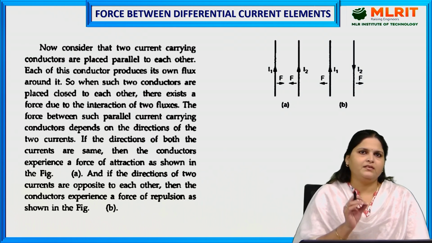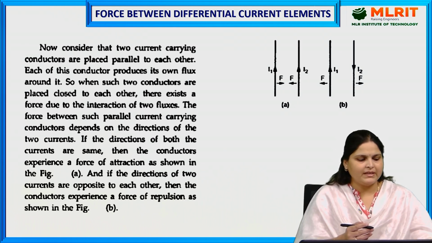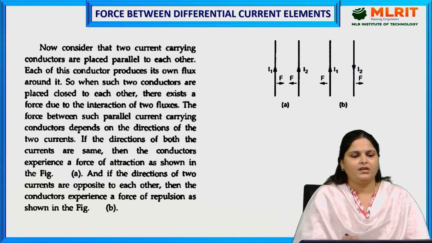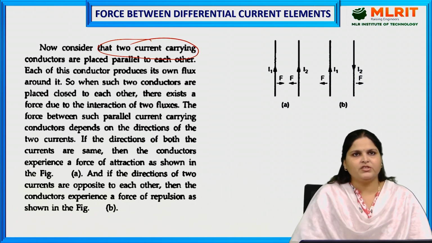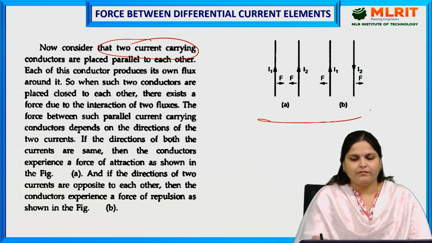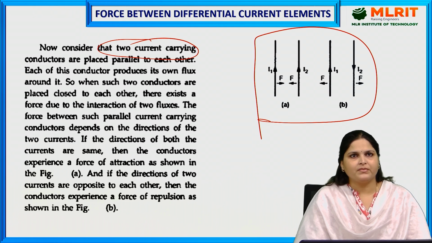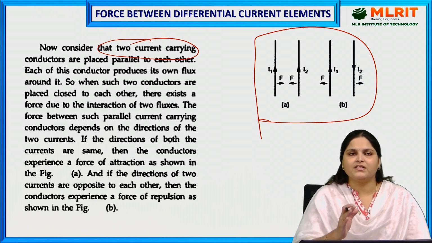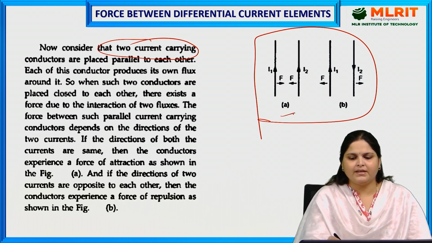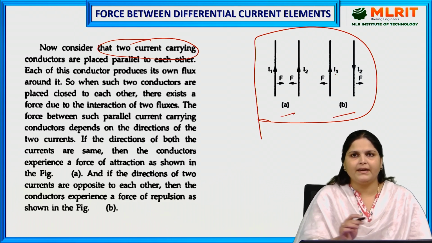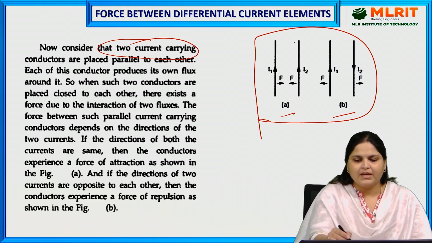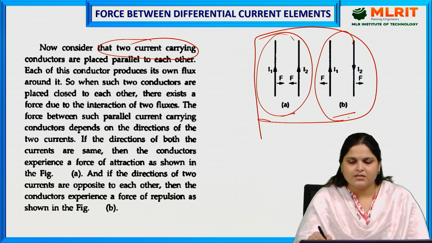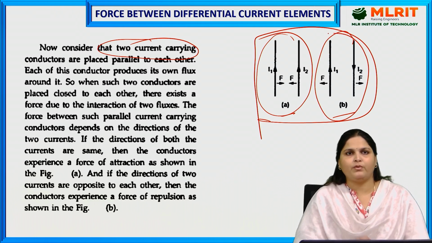Now let us consider two current carrying conductors, placed parallel to each other. Previously we discussed charges; now we are discussing two current carrying conductors, and each conductor produces its own magnetic field because it is carrying some current. You can see it clearly in diagram A and diagram B. There are two current carrying conductors parallel to each other. In the first case, the current is in the same direction. In the second case, the current is in the opposite direction. So what is the significance of that?